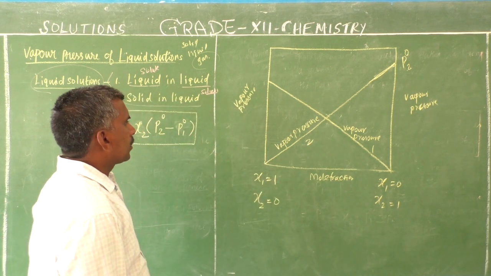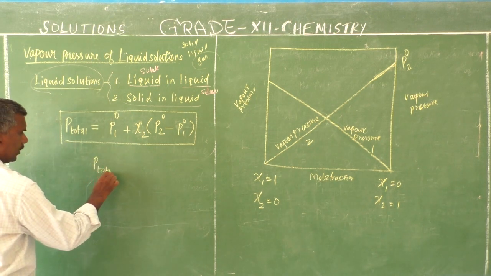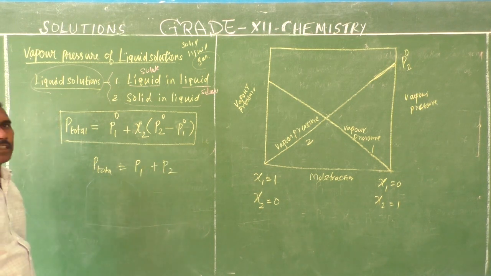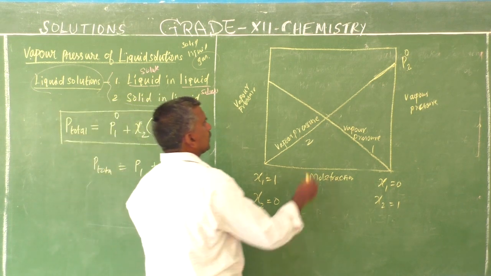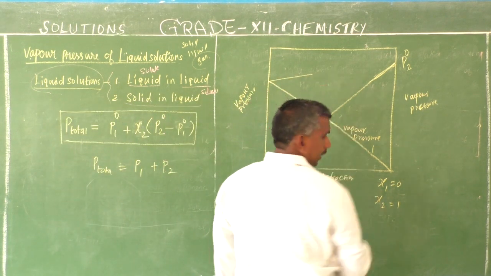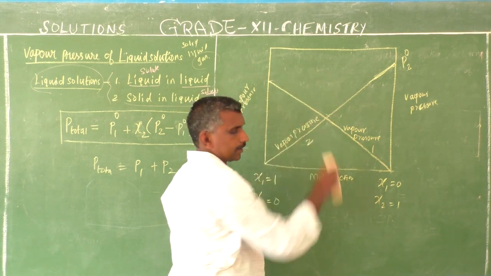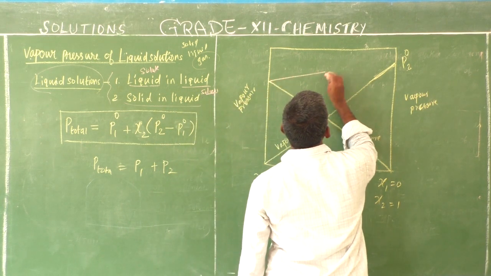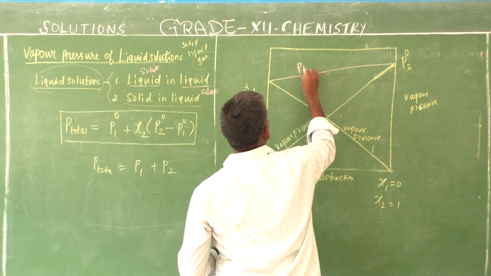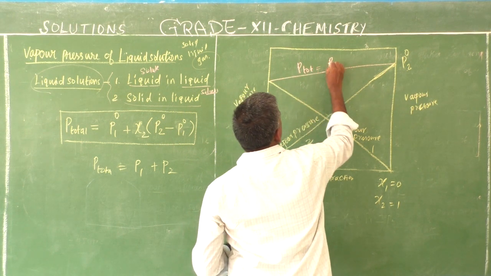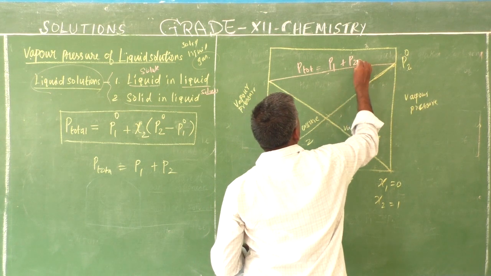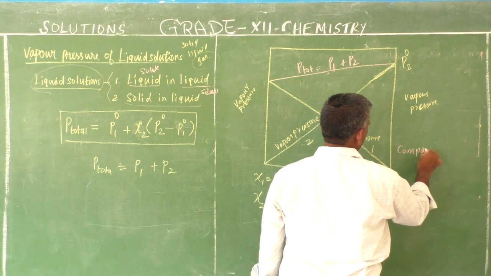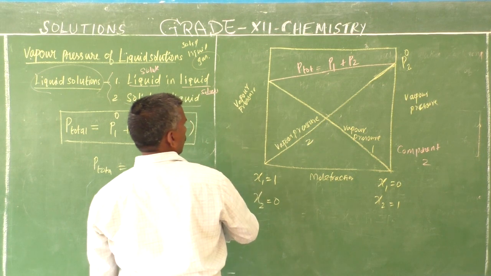Now clear? So P total is equal to the partial pressure of component 1 plus the partial pressure of component 2. This line is the total vapor pressure, P total. This graph is component 2, and this is component 1.